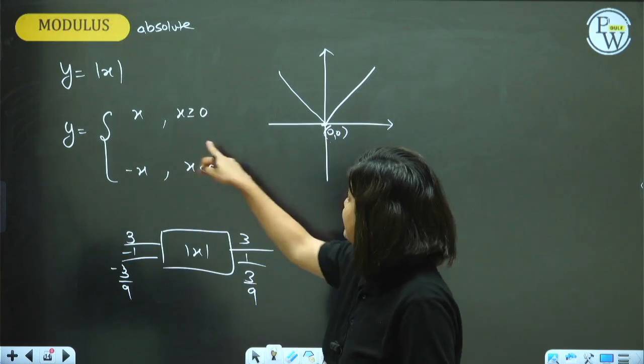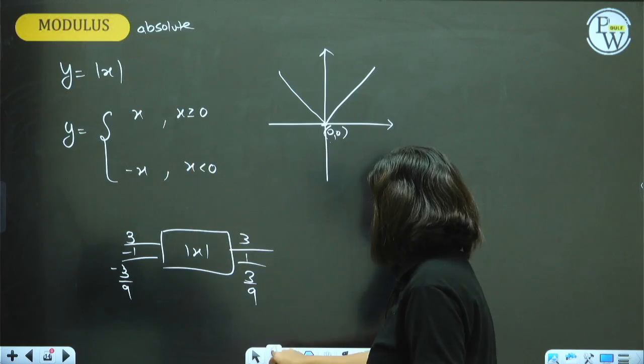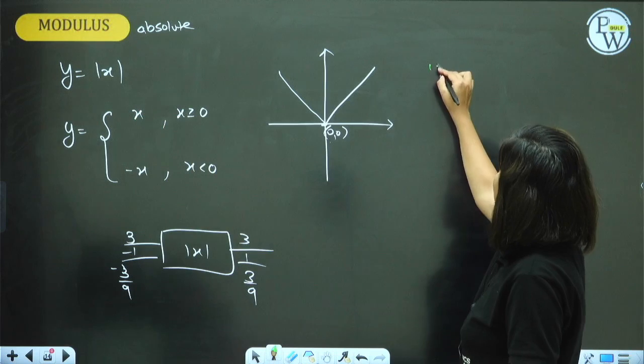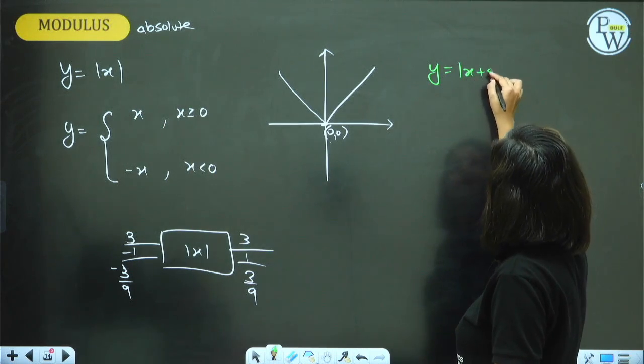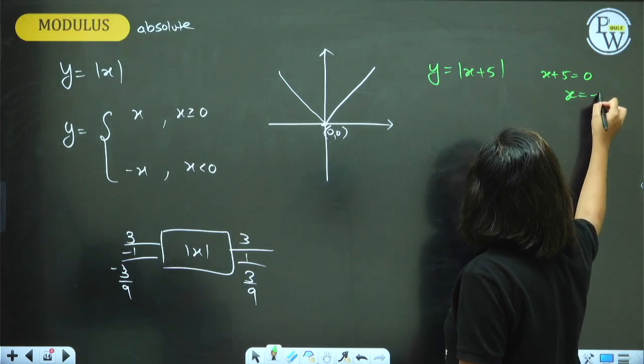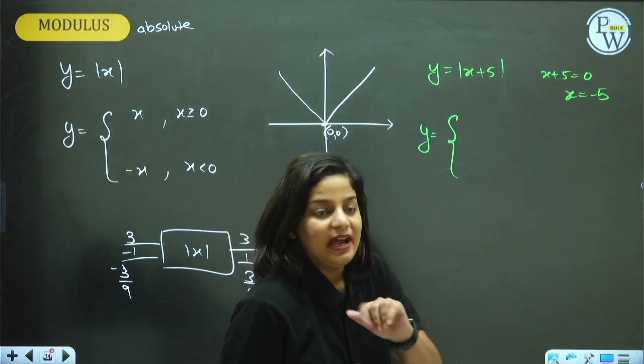The vertex is 0. How do we get the vertex? Anything inside the mod, you put it equal to 0. When you do that, you will get the vertex. Suppose y is equal to mod of x plus 5. What will be the vertex? Put x plus 5 equal to 0. Minus 5 will be the vertex.